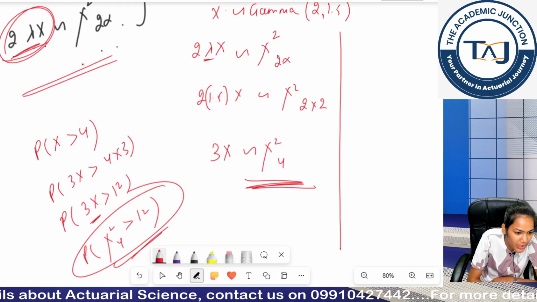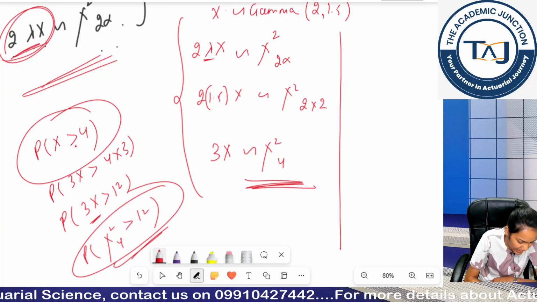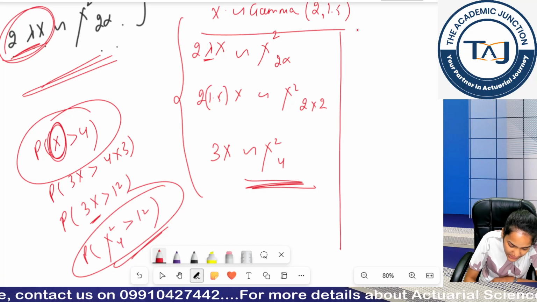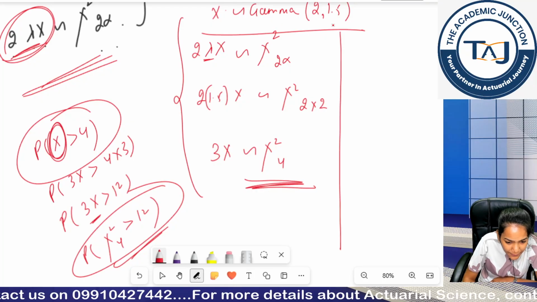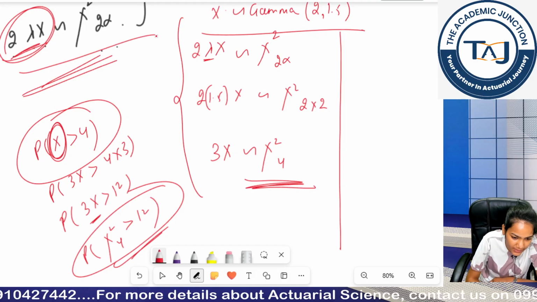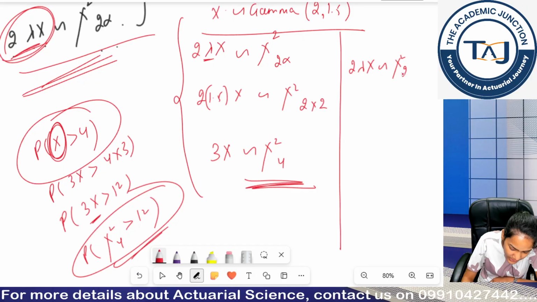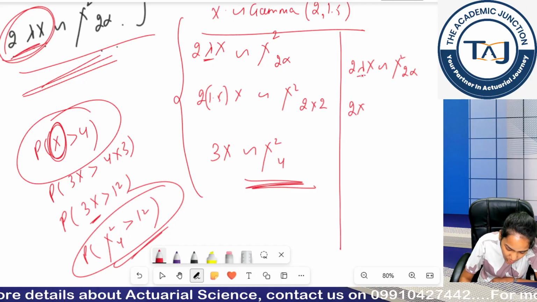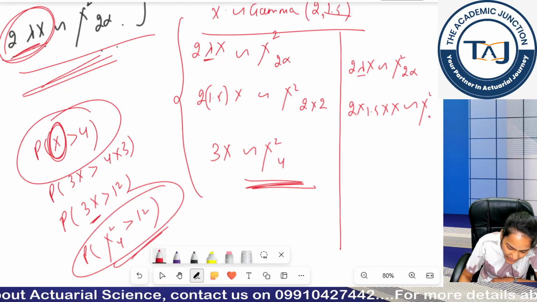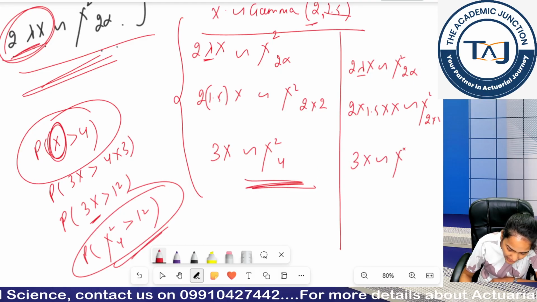This is something you need to memorize, and you can derive the distribution, and then you can make this x random variable as your distribution. Look, my x was given to be gamma 2 comma 1.5, right. So I need to formulate this in the chi-square distribution. So chi-square distribution's condition is 2 lambda x would follow chi-square 2 alpha. So 2 remains 2, my lambda becomes 1.5. My x remains x. This should follow chi-square 2 into 2, right. So 3x will follow chi-square 4.